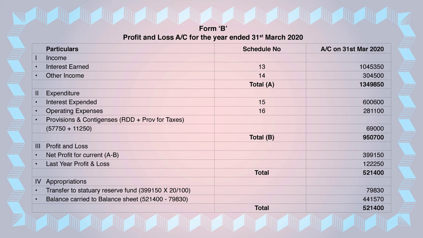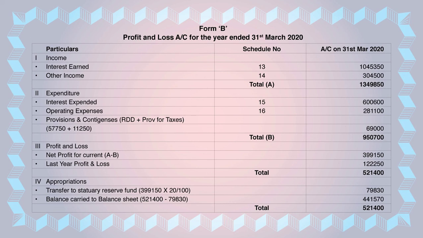Okay. Now, after doing this much, go in Form B again, under income, schedule number 13 and 14. You add both and you get A. You can see schedule number 13 in Form B is 10,45,350, and other income, schedule number 14, is 3,04,500. You add these two and you get 13,49,850.